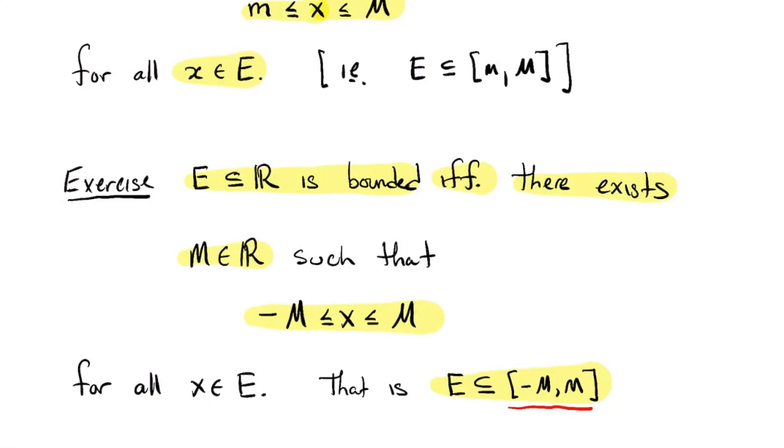So that's a little informal exercise for you. Maybe you can stop the video and do it right now. You might want to think, and there's lots of ways to approach it, in terms of cases about whether little m was positive or negative, and so on. But yeah, good. Okay.